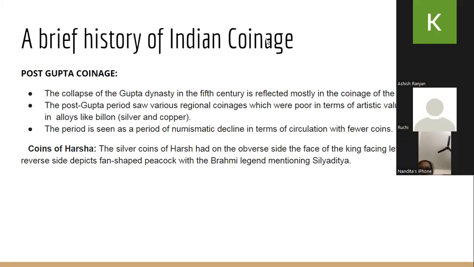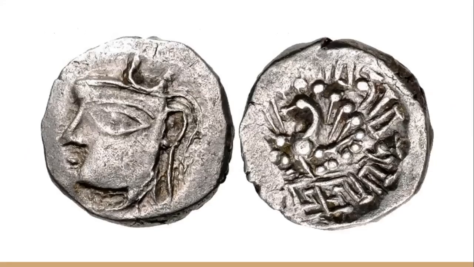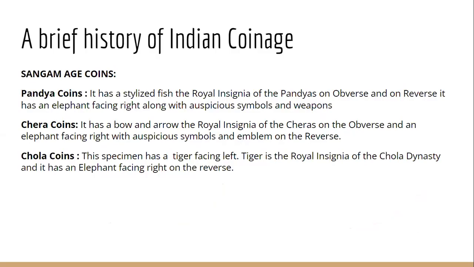Now who is Shiladitya? Shiladitya is the name of Harsha given to him by a Chinese pilgrim. So please remember, if in the prelims there is a question, who was known as Shiladitya? We should all know that Shiladitya is a name given to Harsha by the Chinese pilgrim Yuan Chwang. So on that coin, we find Brahmi script mentioning Shiladitya. This is the coin of Harsha's period, a silver coin, with the king's face on the front side, and on the reverse side a fan-shaped peacock with Brahmi script.